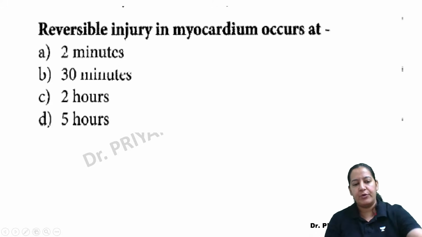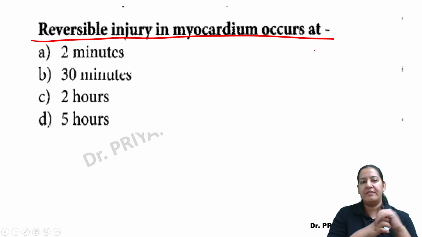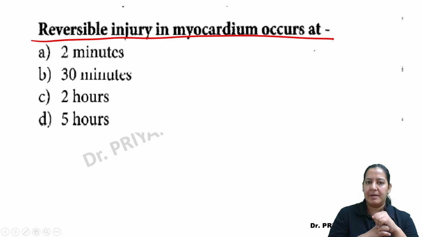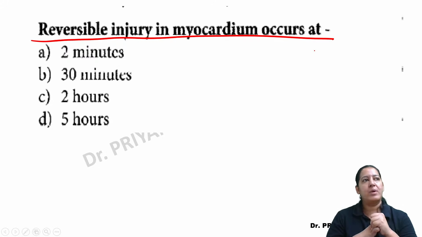This is the question in front of you. Can you see the question? Reversible injury in myocardium occurs up to what time? Reversible means you are missing it. It is reversible. Up to what time is there no change? It is reversible and you are missing it. Yes, what is the correct answer here?